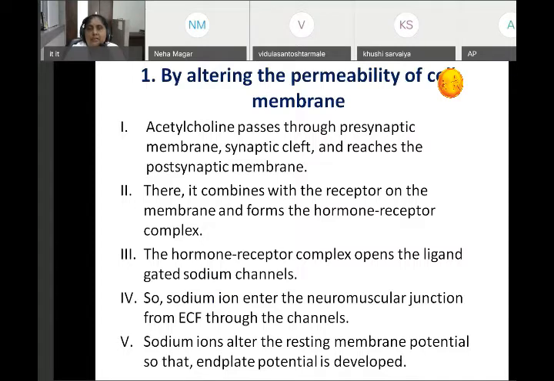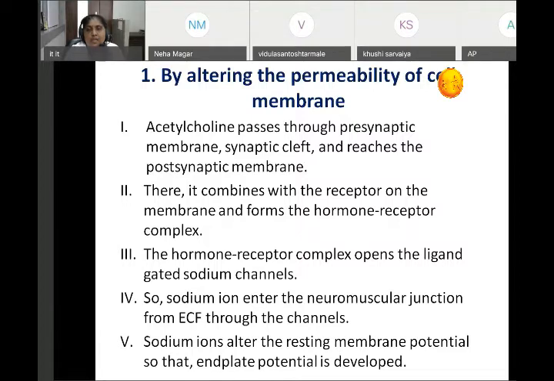It's the same as that of the neuromuscular junction. Acetylcholine passes through the presynaptic membrane, synaptic cleft, and reaches the postsynaptic membrane. Here it combines with the receptor on the membrane and forms the hormone receptor complex. I think you know this, the neuromuscular junction. The hormone receptor complex opens the ligand-gated sodium channel.